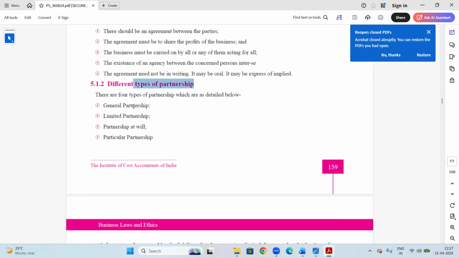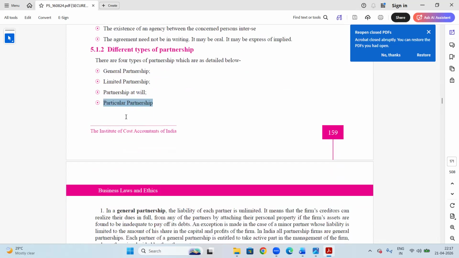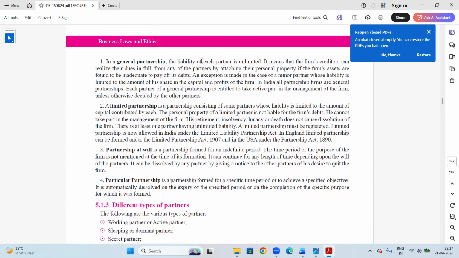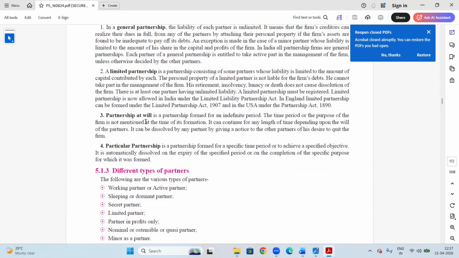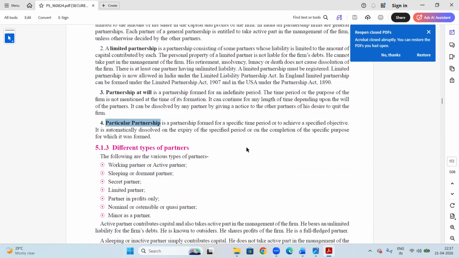Different types of partnership: general partnership, limited partnership, partnership at will, particular partnership. In a general partnership, the partner's liability is unlimited. In a limited partnership, the liability of the partner is limited. Partnership at will is constituted for an indefinite period. Particular partnership is for a specific period.